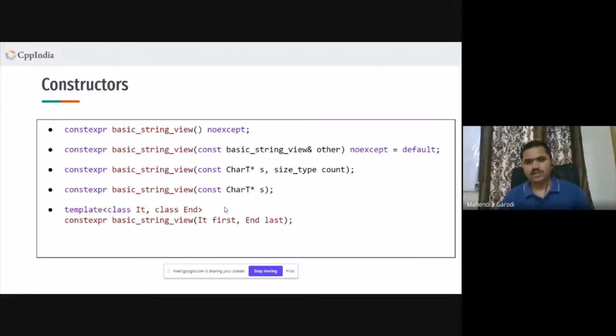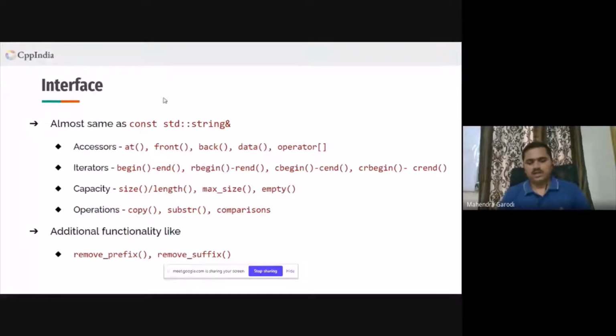Okay, so we'll go to the next slides. What does the interface of string view look like? The standard committee, or the author who proposed std string view, thought to make it a little bit more equivalent to a const std string reference, so that people can adopt it easily.